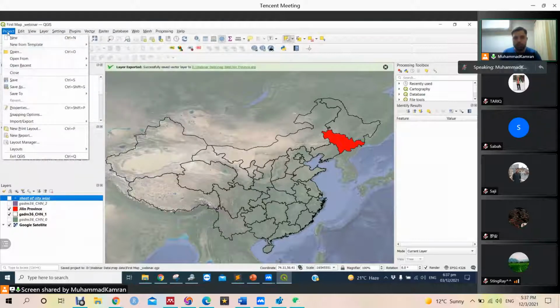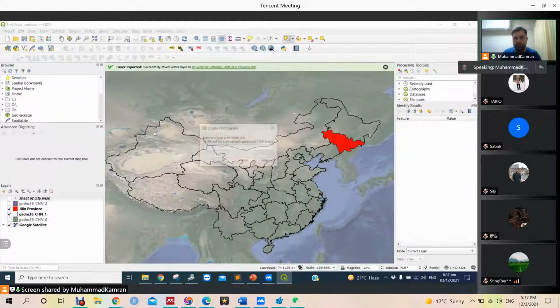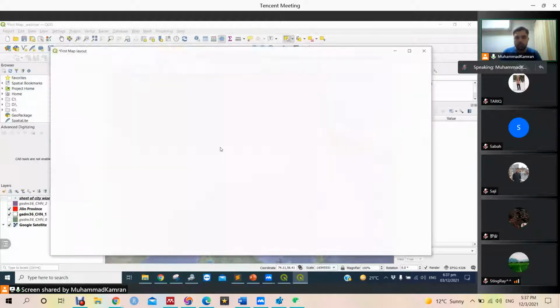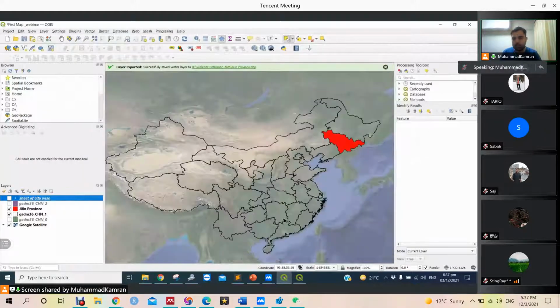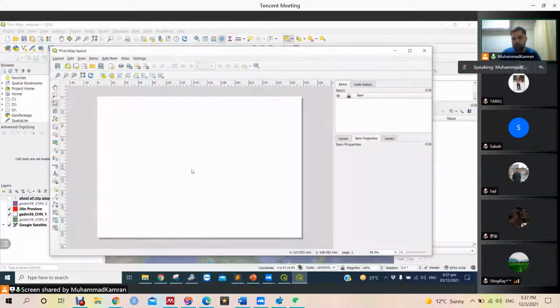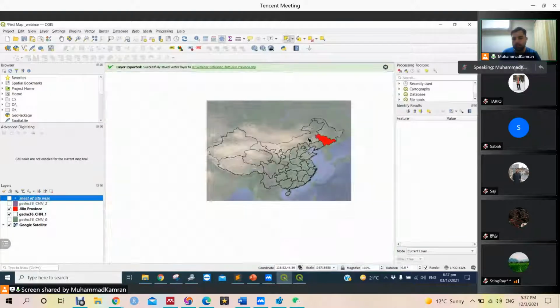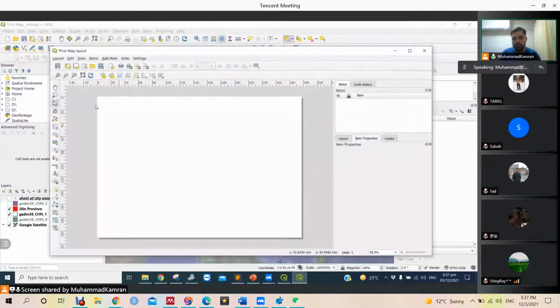Let's save this. To make it a proper map, we need to start a new print layout, and we need to name it something. So first map, this is going to export the data. Actually this is the data and this is a map. Whatever we will do here, we can save it, but we cannot save this data as it is the working data. This is a print layout, and what we are going to do is we first need to add a map in it.